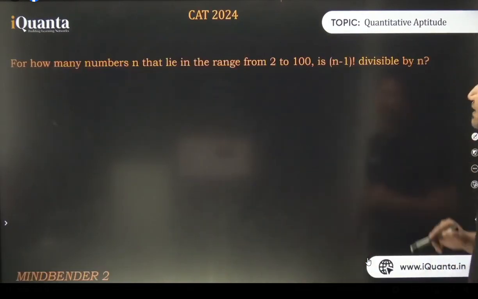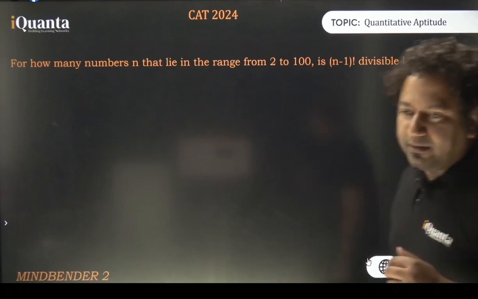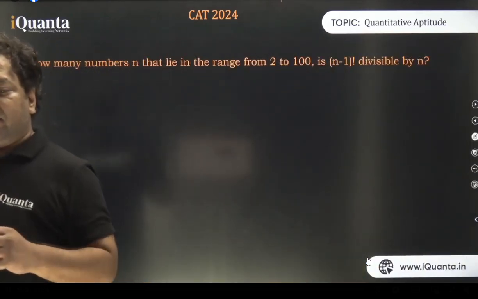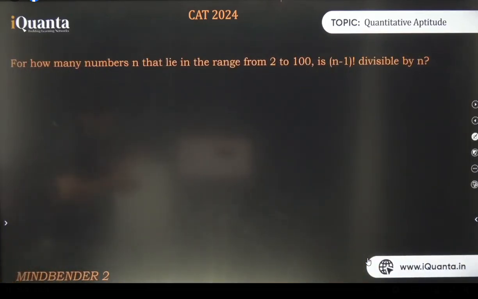Chalo, let us go to the next one. For how many numbers n that lie in the range from 2 to 100 is factorial n minus 1 divisible by n? Venkata, why not 48? Because when you take prime 5, it will be 24. 48 तो होगा ही नहीं ना.